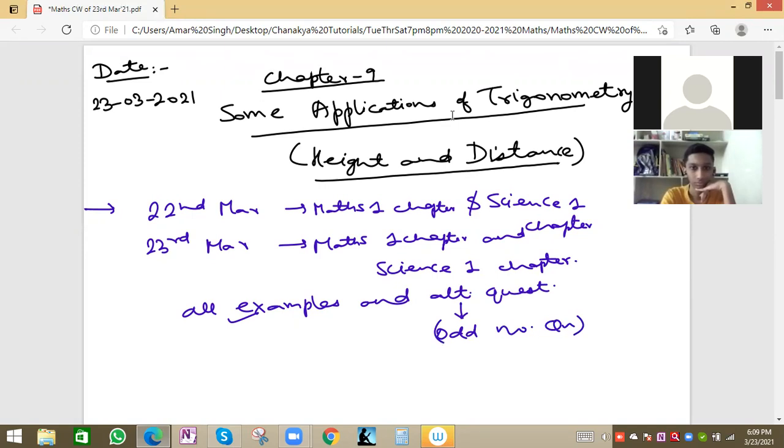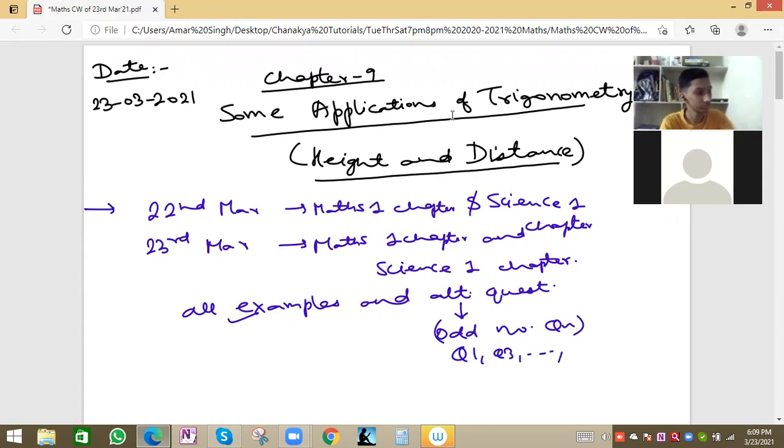The total questions are 16, and question 16 is not from this syllabus, because it has the complementary angle concept. So solve the odd number questions, question 1, question 3, up to question number 15.